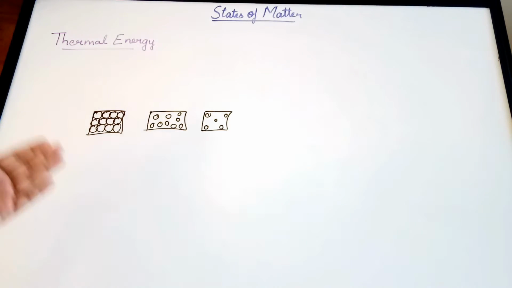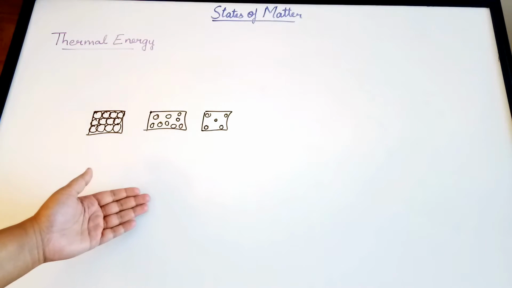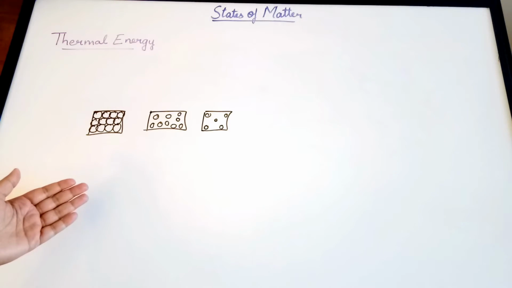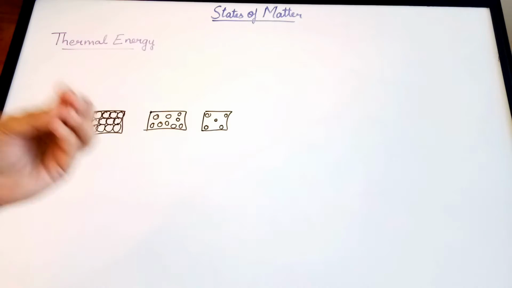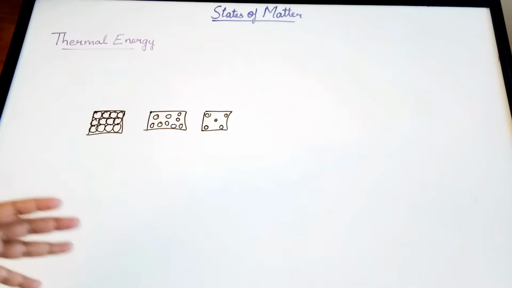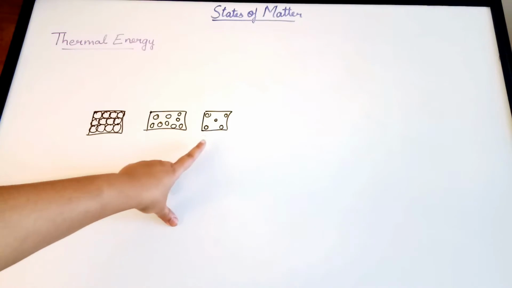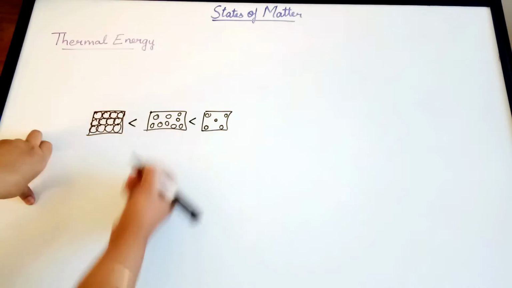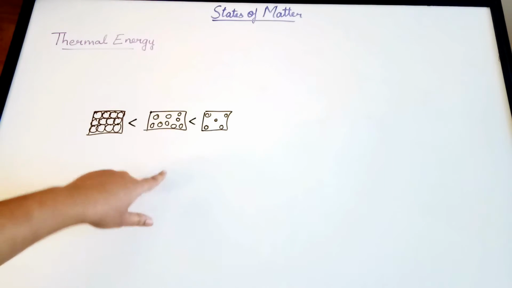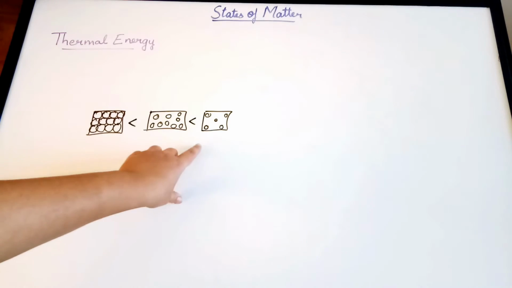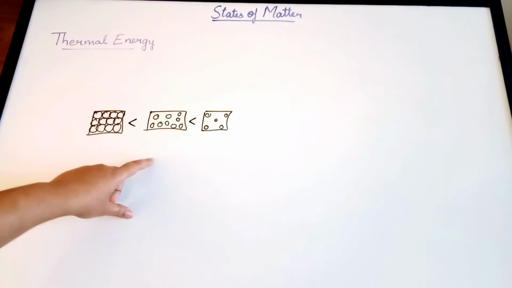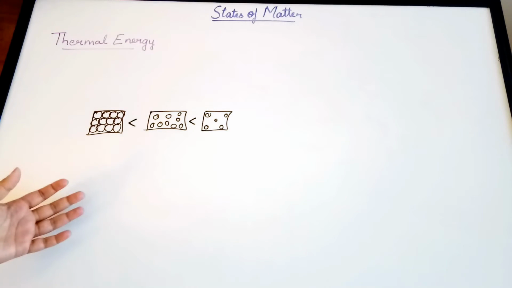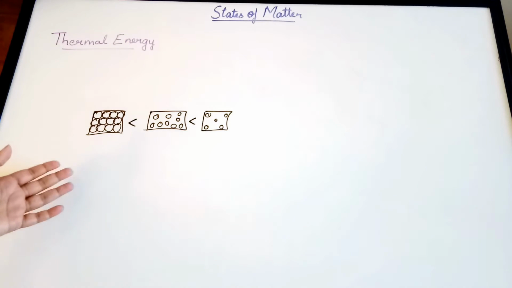Now take a minute and think about which state of matter will have the highest. In gases, the atoms or molecules can move freely, so the amount of thermal energy in gases will be higher than in liquids and solids. Liquids will have a higher thermal energy than solids, and gases will have a higher thermal energy than liquids. This is because of the ability of free movement of the molecules or atoms present in solids, liquids, and gases.